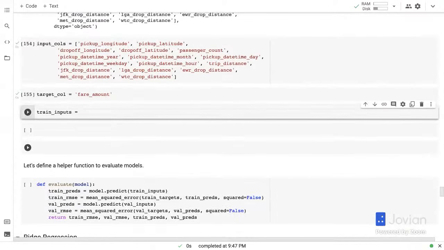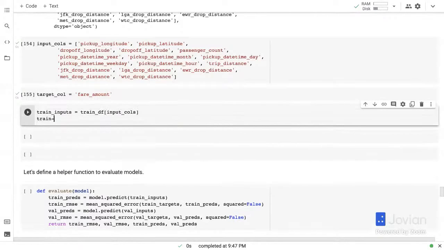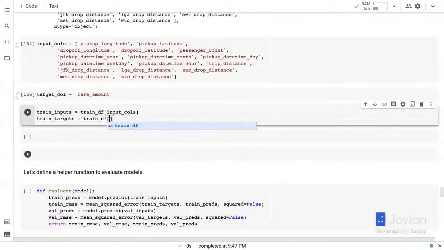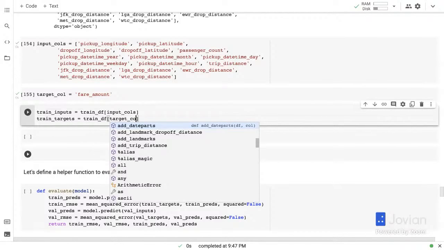So now we can create train inputs. So train_inputs is train_df, and let's just put in the input_cols. And then let's create the train targets. That's train_df, and let's just put in the target_col.